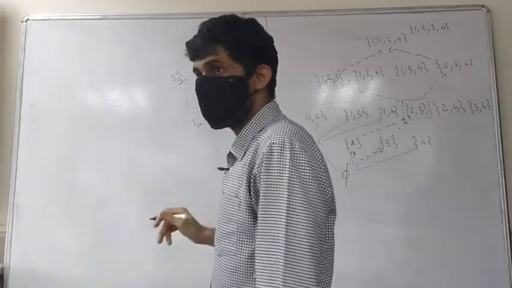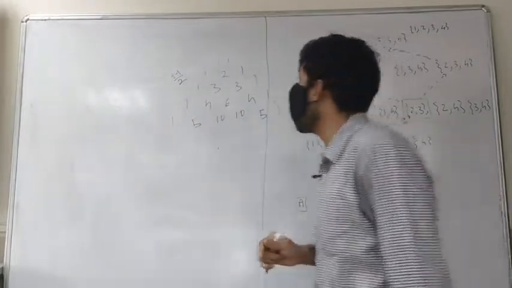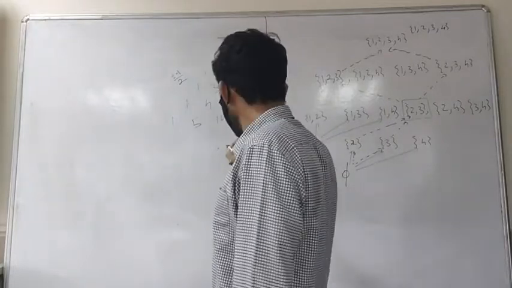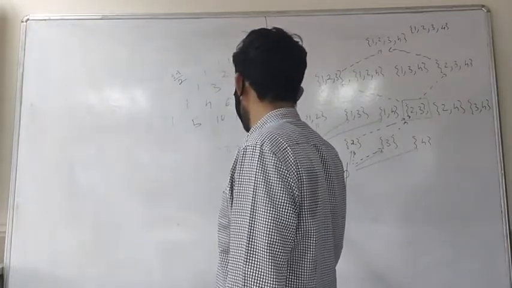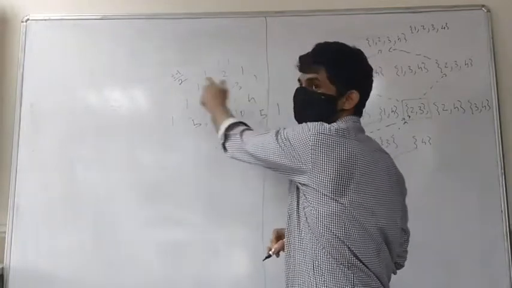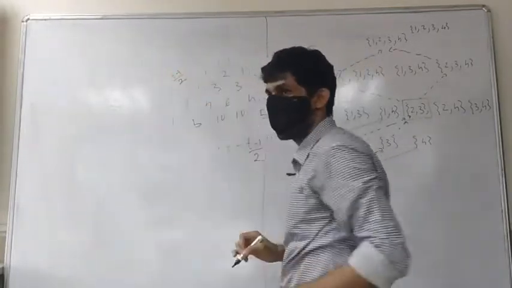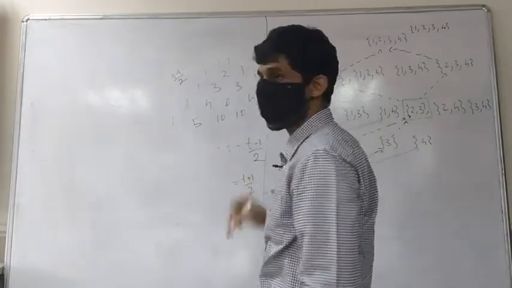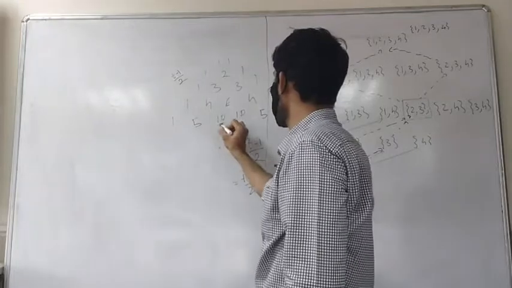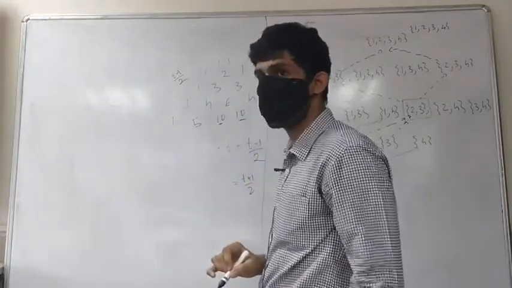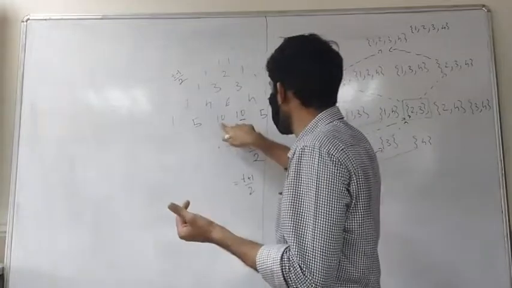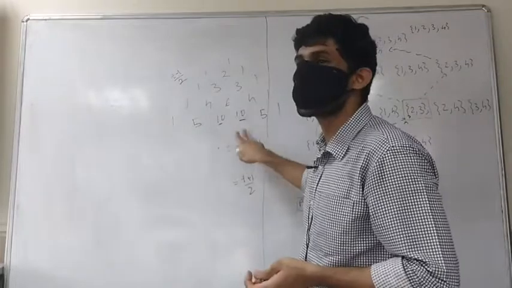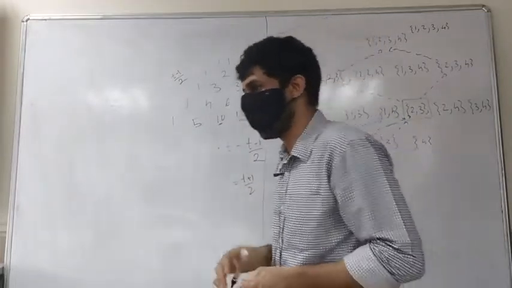The greatest integer of t by 2 will be t minus 1 by 2, and you have another one also, which is t minus 1 by 2 plus 1, which will be t plus 1 by 2. That is this one here. In this case, at the tth level, you are going to have this. So it increases up to this, here it remains equal and then it decreases. So this is what we expect the biggest ones to be.